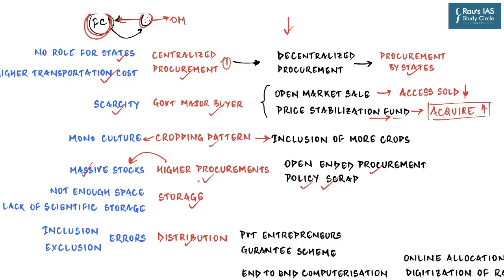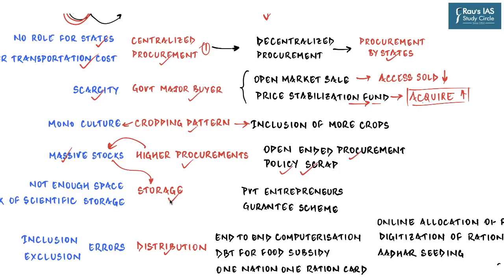So we have understood that higher procurement leads to massive stocks. This buildup of massive stocks creates the problem of lack of storage space. And this obviously results in wastage because there is not enough space in the godowns of the Food Corporation of India. And even if there is space, after all, it is a government company which does not store the food grains in the most scientific way in which they should be stored, which then results in rotting.